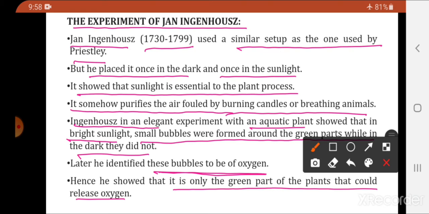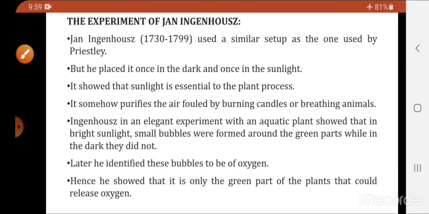From this, he concluded that it is only the green parts of the plant which release oxygen. We know that at the time of photosynthesis, oxygen is released. But who releases that oxygen, or from where is that oxygen released? So basically, oxygen is released only from the green parts of the plant.